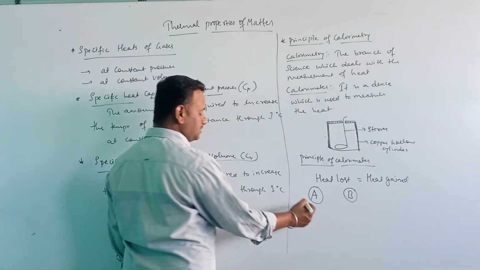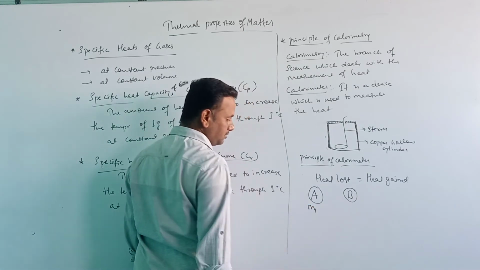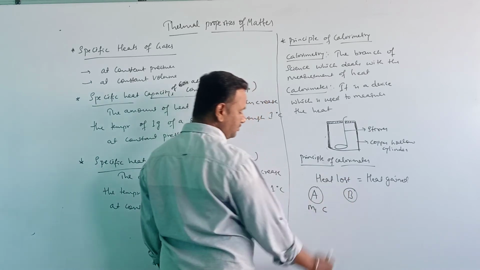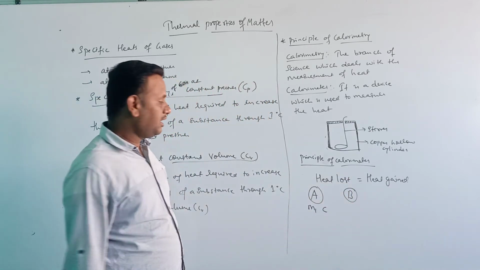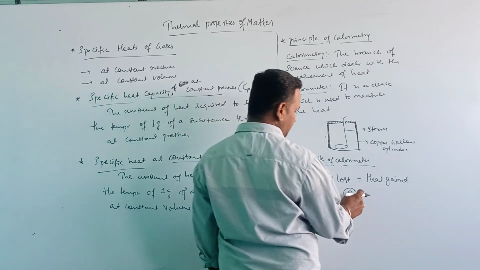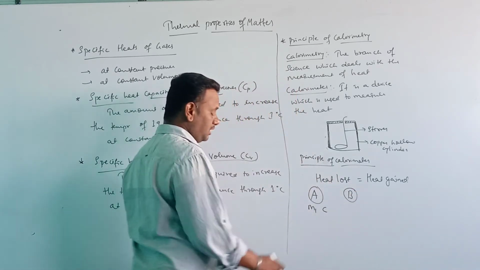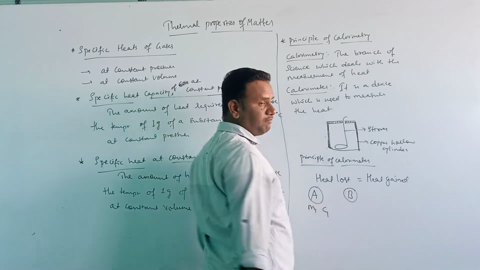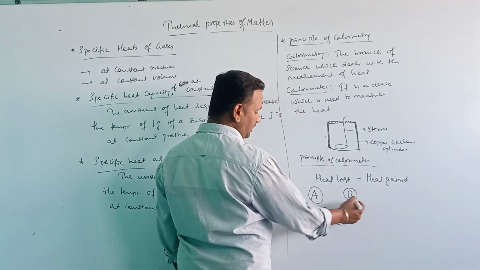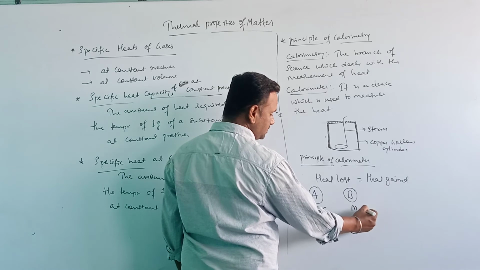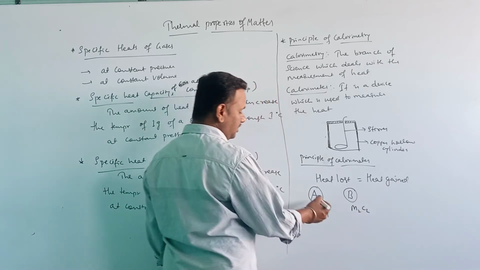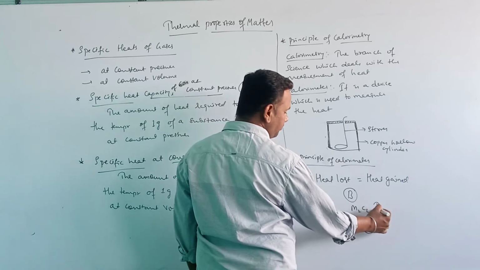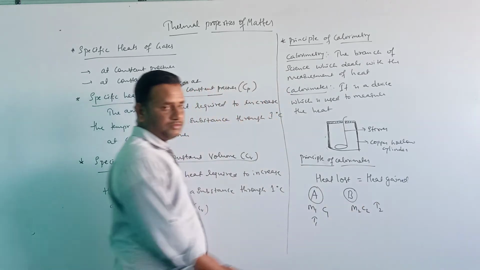System A has a mass m1 and specific heat capacity C1, and system B has a mass m2 and specific heat capacity C2. System A is at temperature T1 and system B is at temperature T2.